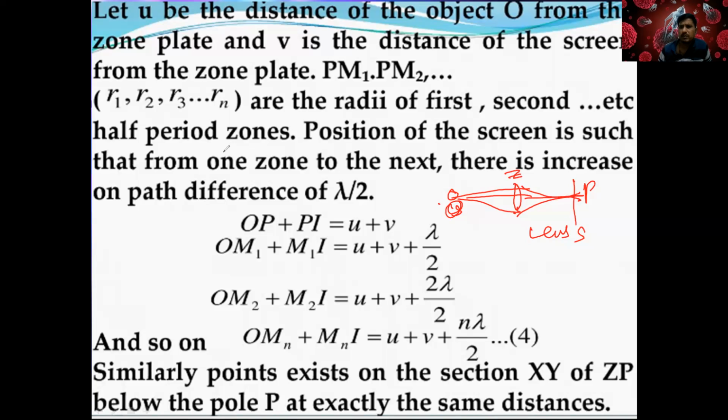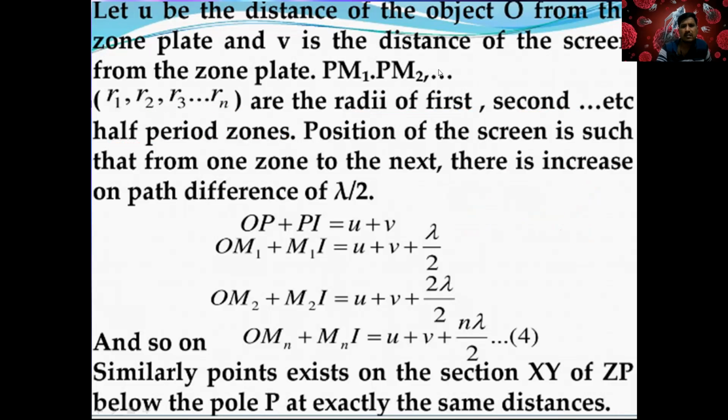We keep the source here and place the zone plate perpendicular to this axis, and this is a screen. Here this is U, this is V, and R1, R2, R3 are the radii of the first, second, third half period zones.